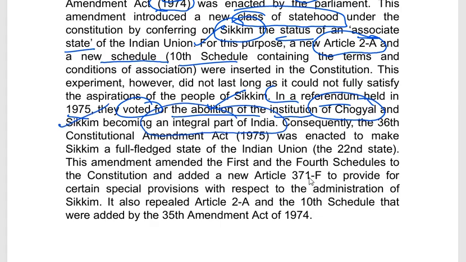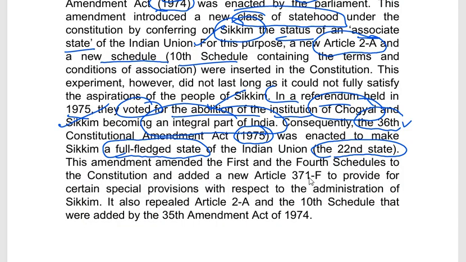With this, consequently, the Indian government passed another amendment act, that means the 36th Constitutional Amendment Act in the year 1975, which gave Sikkim the designation of a full-fledged state, and it was created as the 22nd state of India.